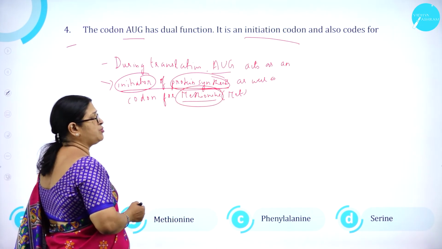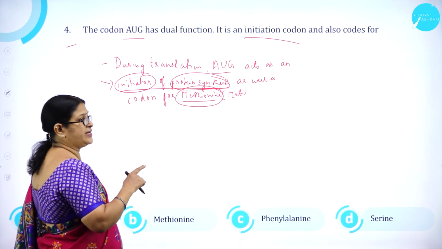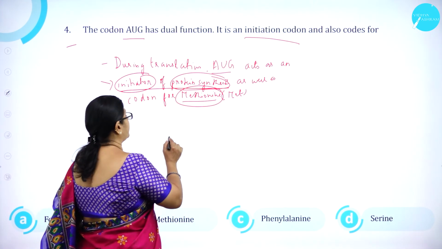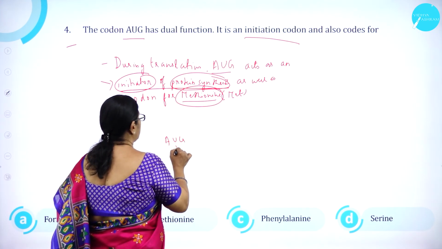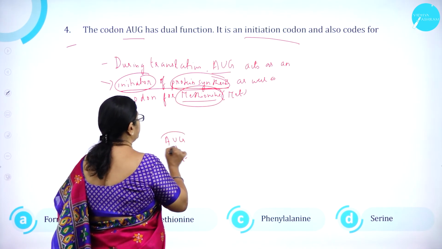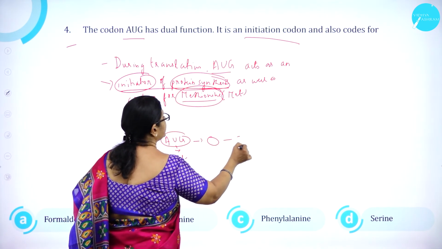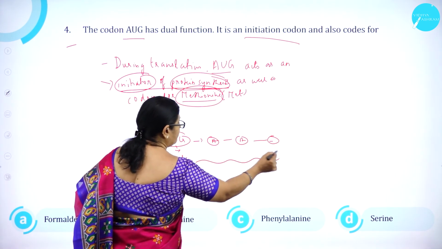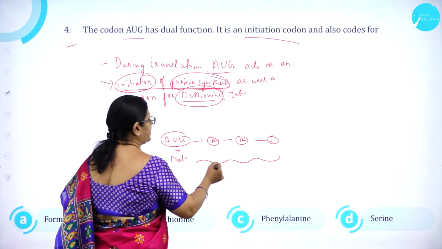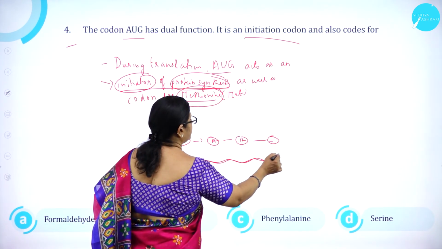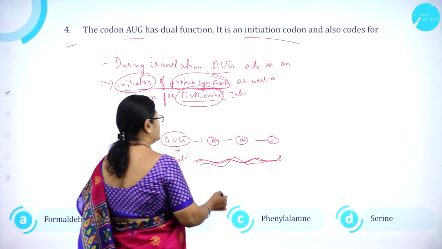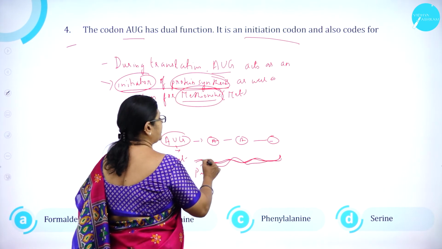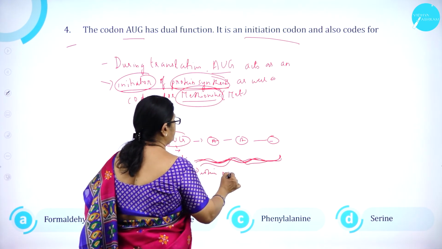methionine. Short form is what? MET. So, it is coding, it is an initiator. So, whenever a protein molecule is formed, it comes first. So, what is this? This is MET, methionine. So, next comes next amino acid. So, like this, it goes on. So, finally, when complete protein molecule is formed, it spirals like this. Right? So, then it is called as a protein molecule. It will twist like this and forms a protein molecule.